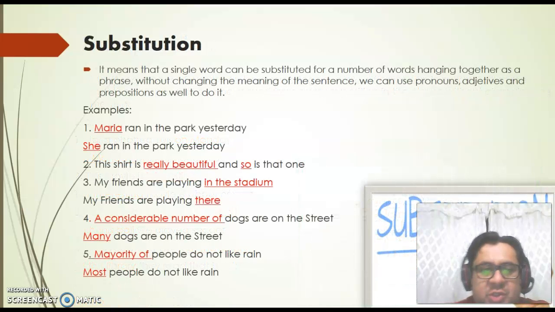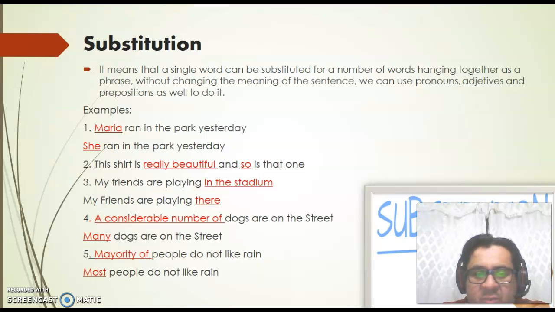Now, substitution. It means that a single word can be substituted for a number of words hanging together as a phrase, without changing the meaning of the sentence. We can use pronouns, adjectives, and prepositions as well to do this. As we can see, we have 5 examples. Number 1, Maria ran in the park yesterday. She ran in the park yesterday. We use a pronoun there.